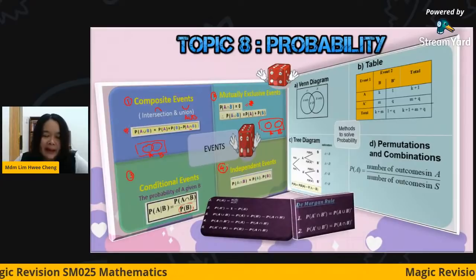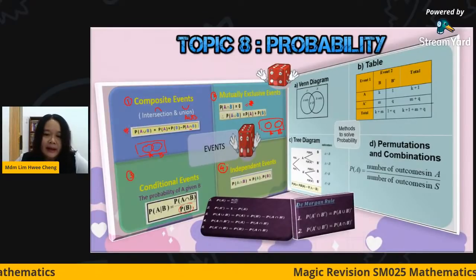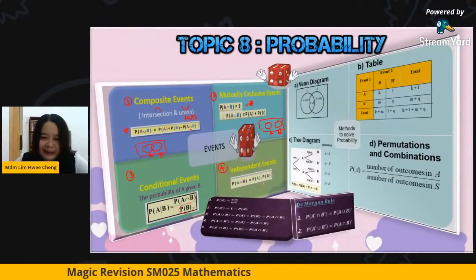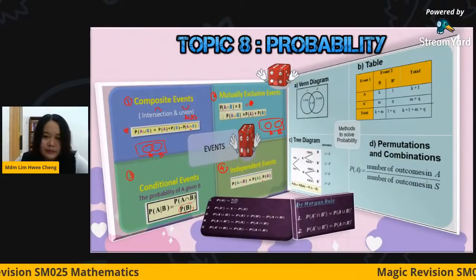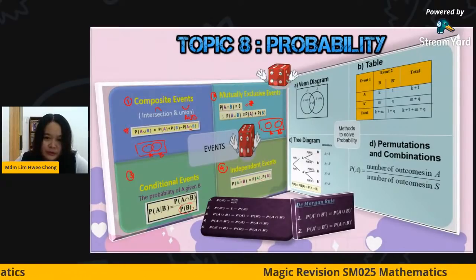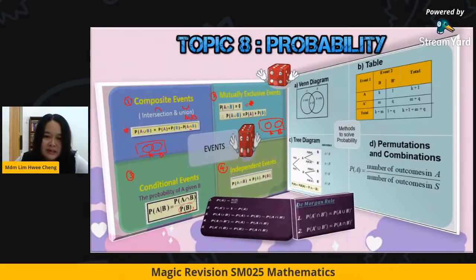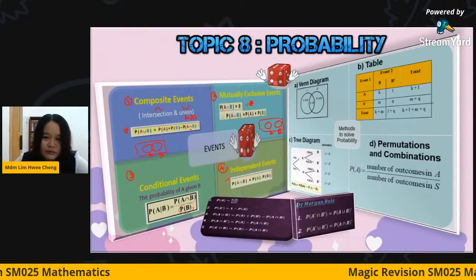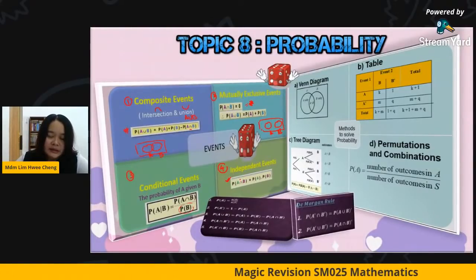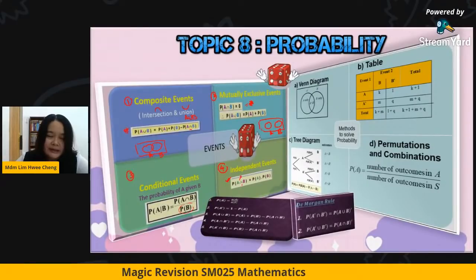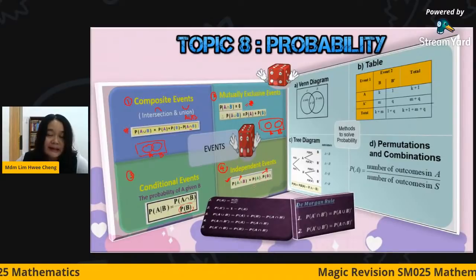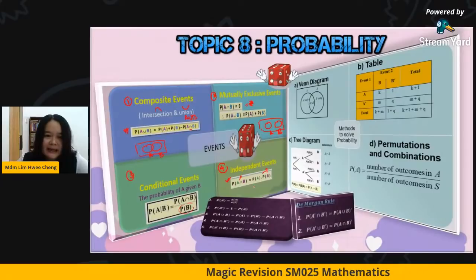The fourth one is the independent event. The independence test we normally use is A intersect B. If two events are independent, their intersection will be P(A) multiplied by P(B). This is quite a common question. In the last part, they will ask to determine whether both events are independent. So what you need to do is recognize the value of P(A intersect B), and calculate P(A) multiplied by P(B). You check whether they are the same. If they are the same, they are independent. If they are not the same, they are not independent.